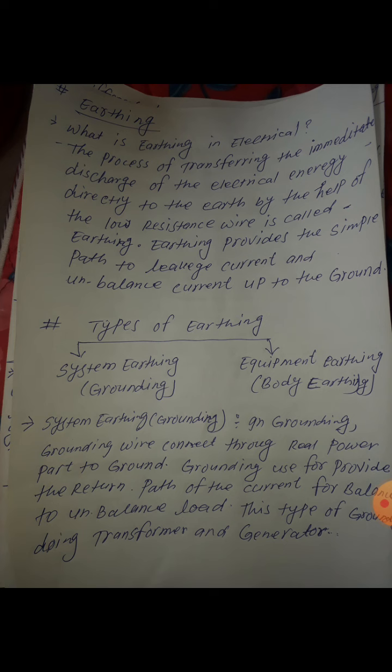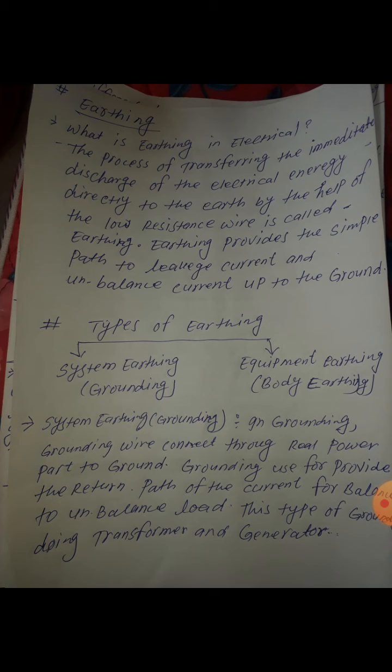This means we provide a low resistance wire or conductor to earth in our circuit, and if there is leakage current or any unbalanced current, it is transferred to the ground or earth. Earthing provides a simple path for leakage current and unbalanced current up to the ground.